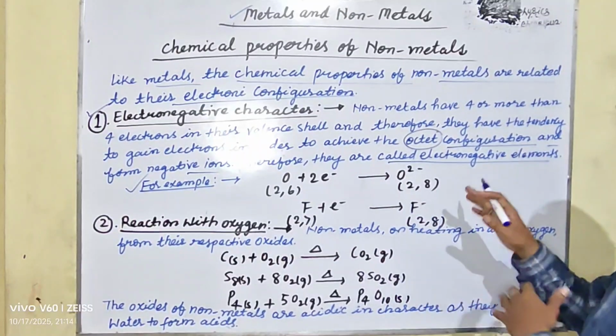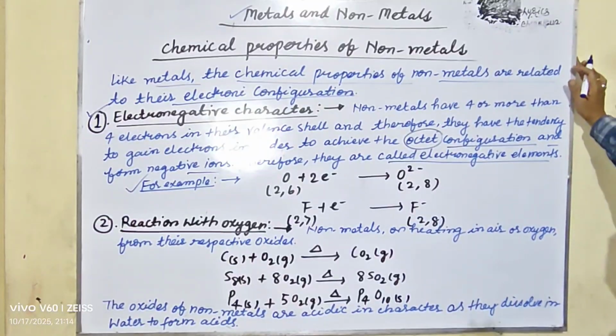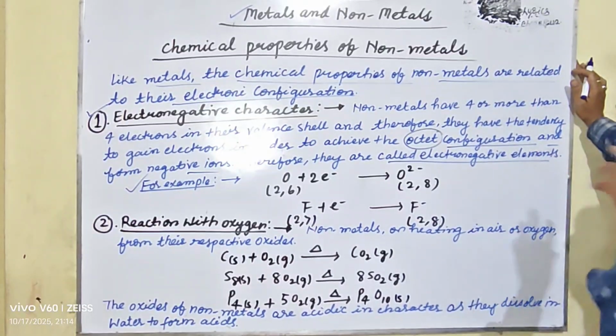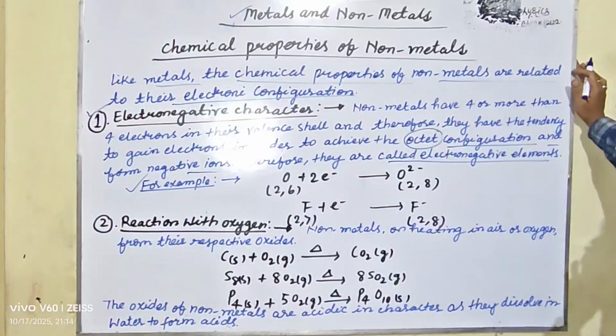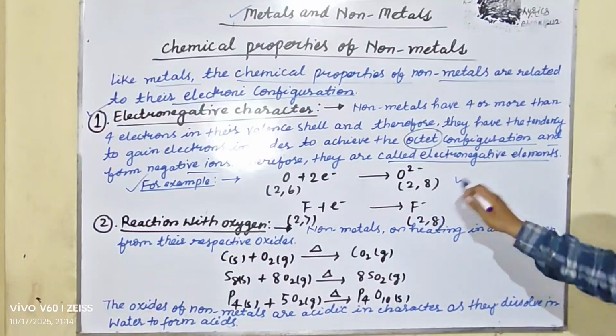So, my dear students, this is the electronegative character of non-metals. They gain electrons to complete the octet and form negative ions, therefore they are called electronegative elements.